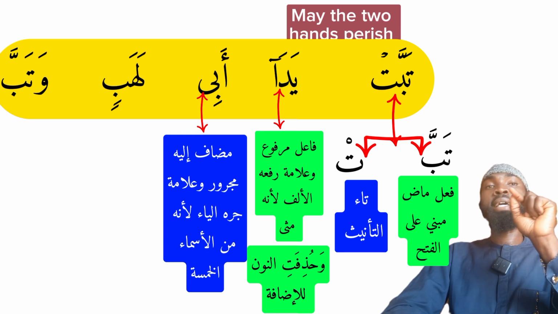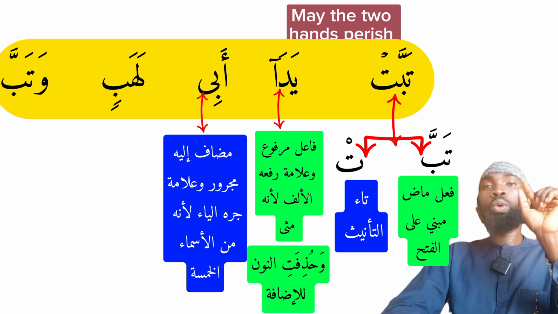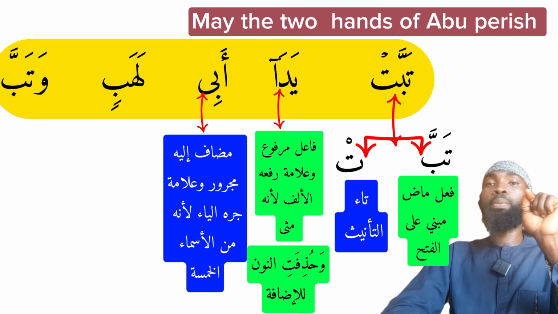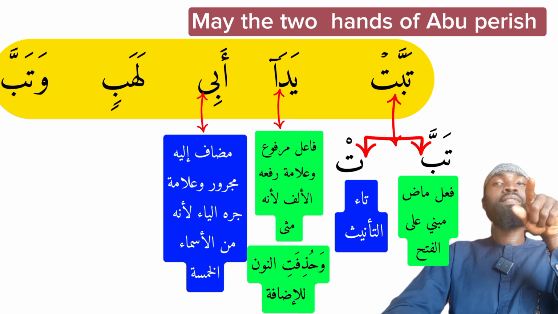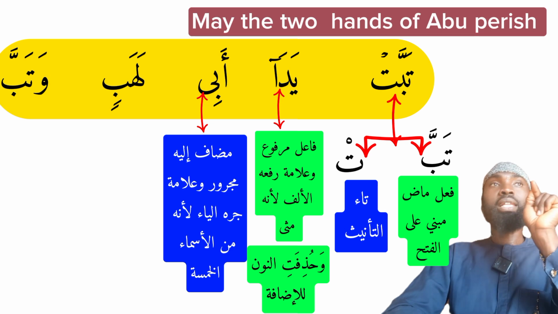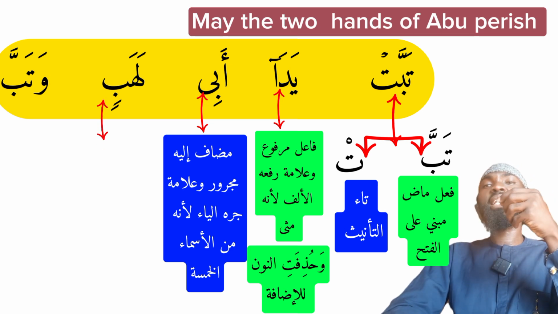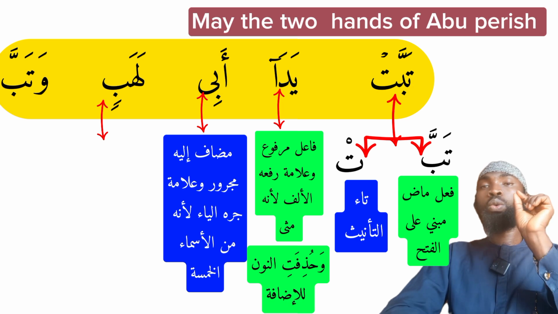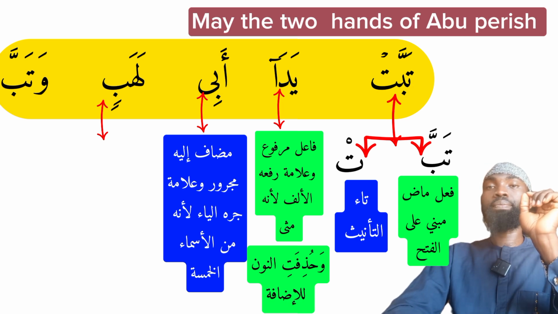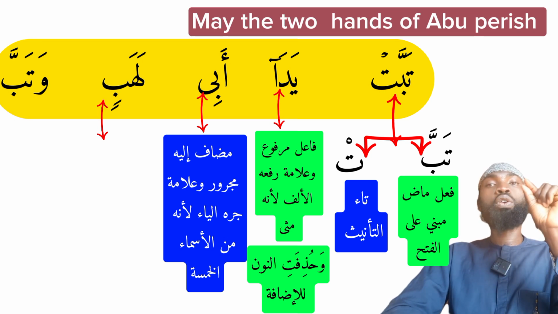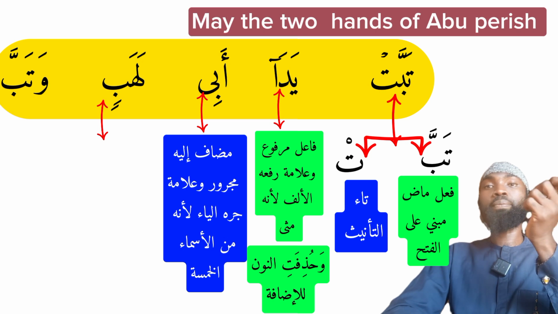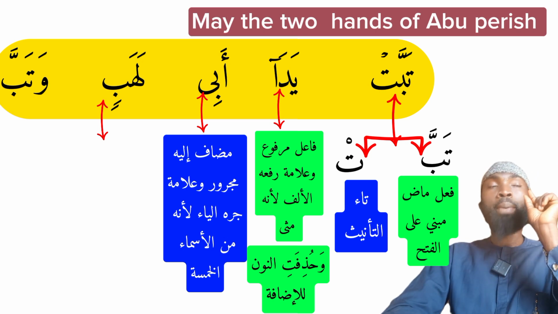So Abi is coming as the mudafun ilay. So tabbat yada Abi, may the 2 hands of Abu perish. Abu who? Now that's why we have Abi Lahabin. So Lahabin here is the kunya, or the nickname, for the person whom Allah subhanahu wa ta'ala is talking about, which is the uncle of Prophet Muhammad sallallahu alaihi wasallam. So Allah is saying, may the 2 hands of Abu Lahab perish. So Lahab there means what? Flame.